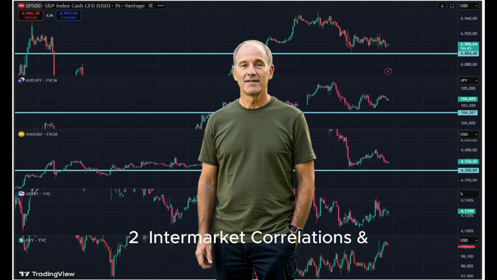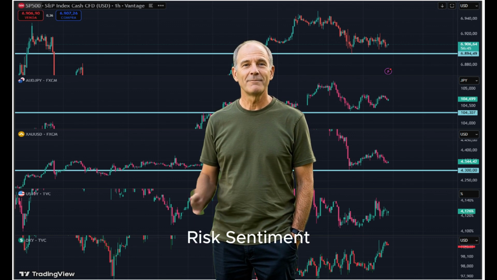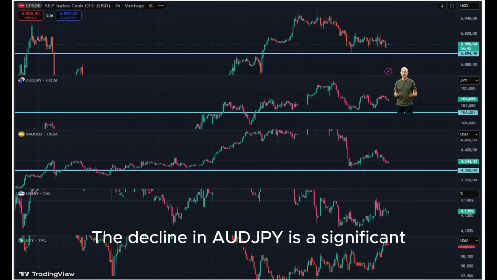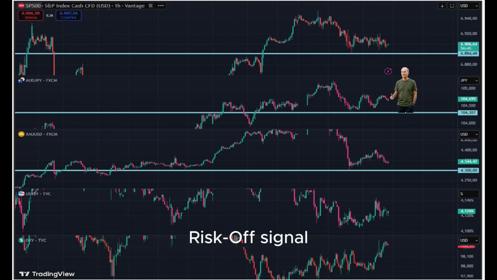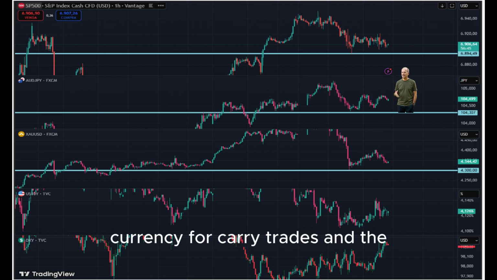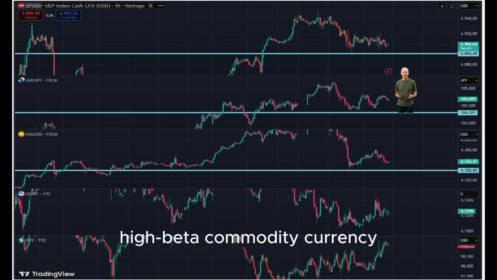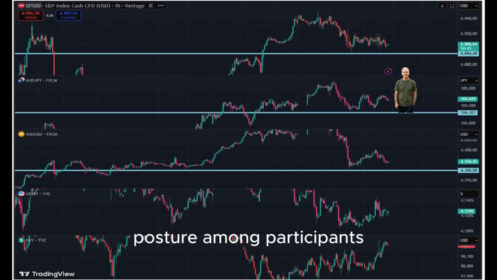2. Intermarket correlations and risk sentiment. AUDJPY, the risk proxy. The decline in AUDJPY is a significant risk-off signal. Since the Japanese yen, JPY, is a primary funding currency for carry trades, and the Aussie, AUD, is a high-beta commodity currency, this downward move confirms a defensive posture among participants.